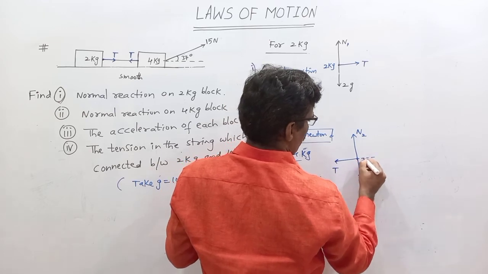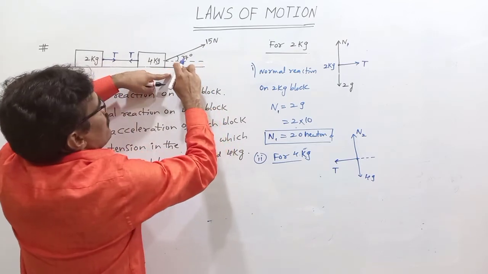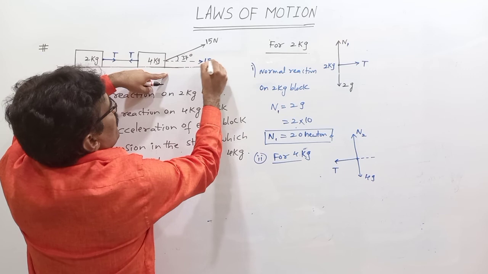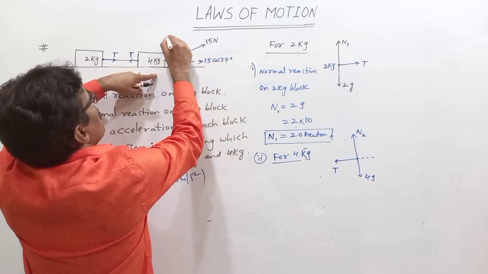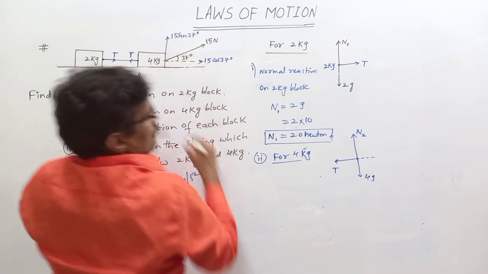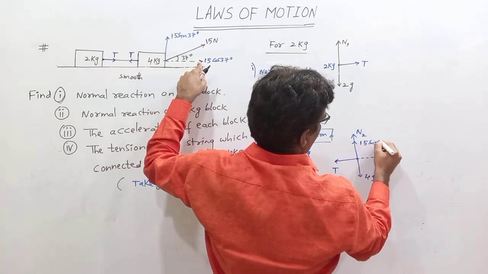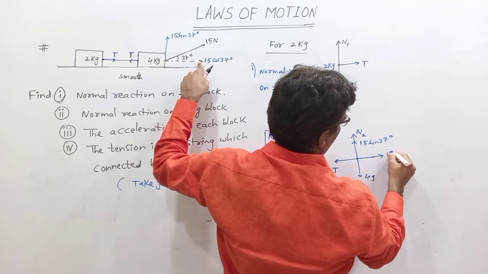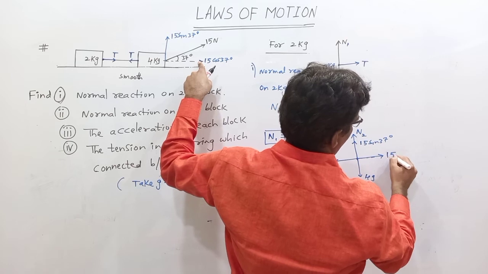But no force is this side. The force is making some angle with the horizontal. It can be resolved into 15 cos 37 this side and 15 sin 37 this side. So exactly this side is 15 sin 37, and this side is 15 cos 37.